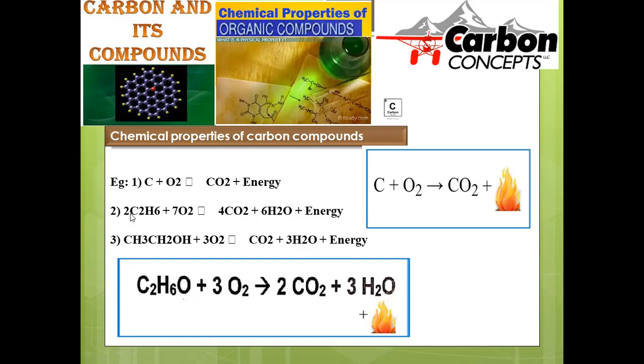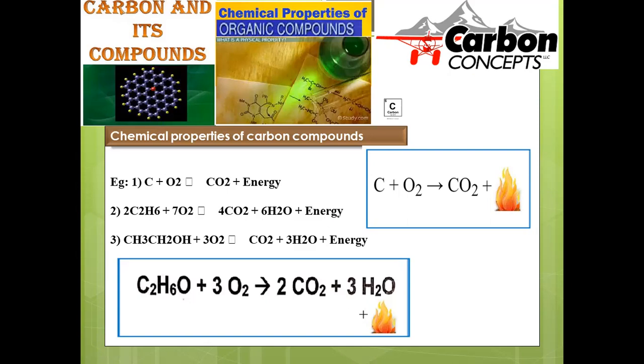And next is about ethane. This is a kind of hydrocarbon. In natural gas, it is the fraction present as the ethane moiety. So when this natural gas is subjected to combustion, burning in the presence of oxygen, here also we will obtain carbon dioxide gas emission along with the release of water and a huge amount of heat energy.